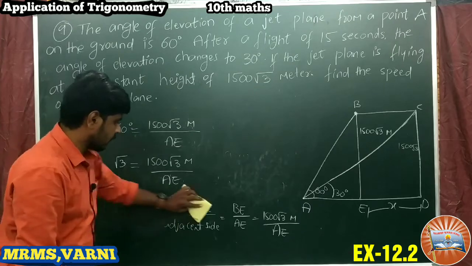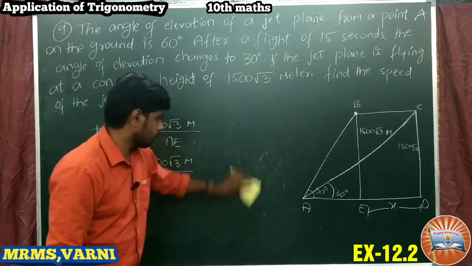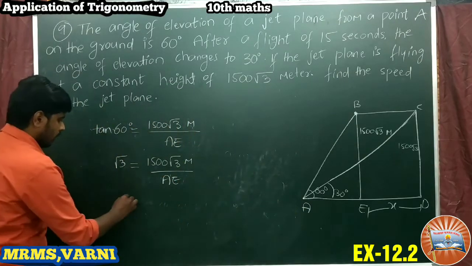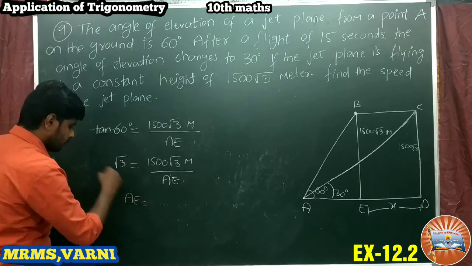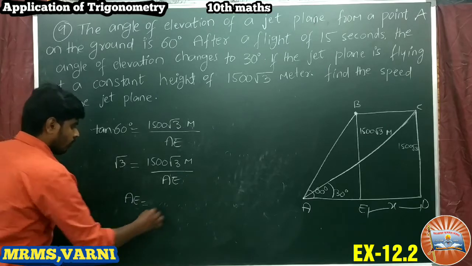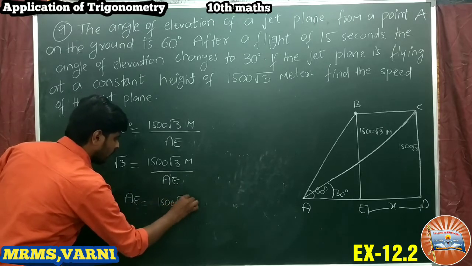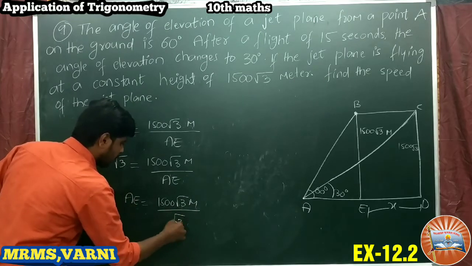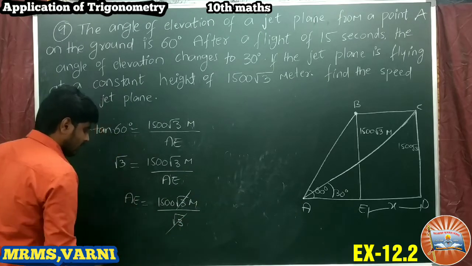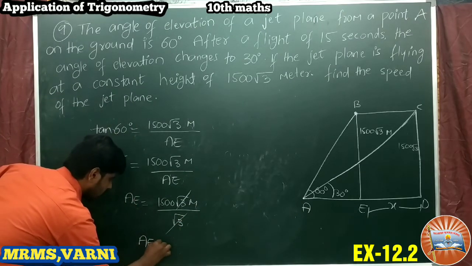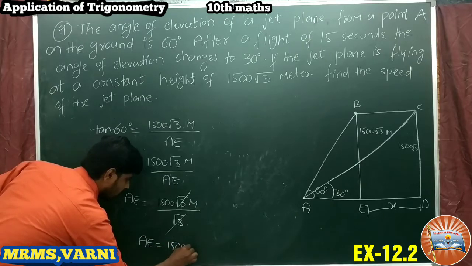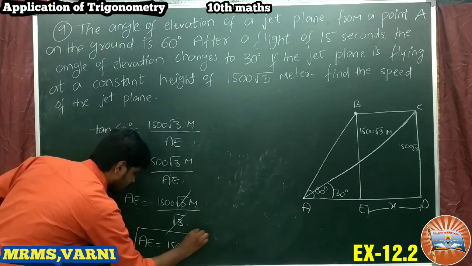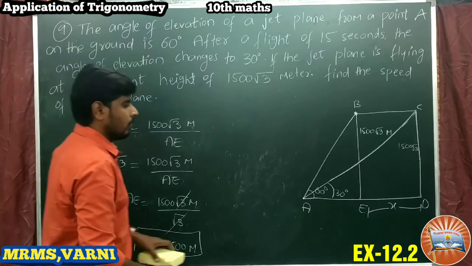Take the cross multiplication. AE is equal to 1500 root 3 meters by root 3. Root 3 gets cancelled, so AE is equal to 1500 meters.